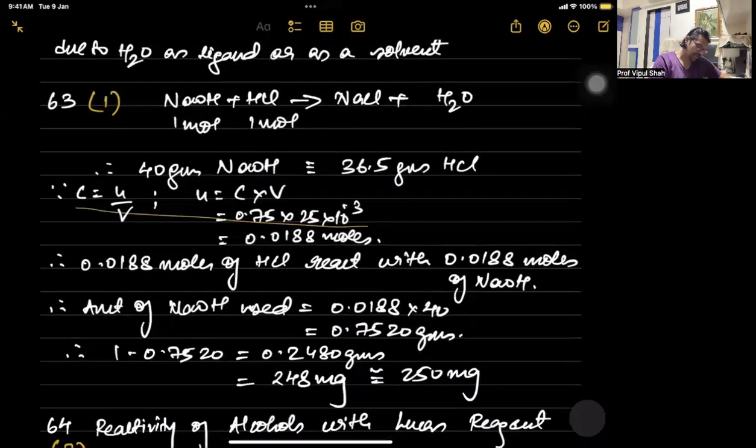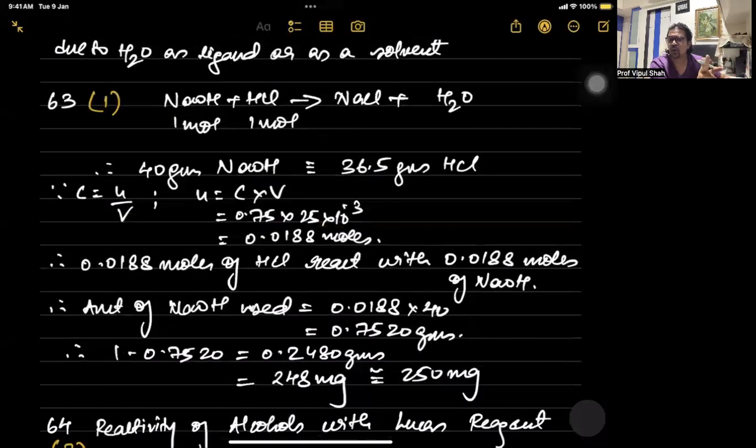Normal neutralization reaction: NaOH and HCl gives us NaCl and water. Both are 1 mole. NaOH molar mass is 40 grams, HCl is 36.5 grams. Concentration C we know is N by V, so number of moles is concentration into volume. It is 0.75 molar into 25 ml. So I've taken 25 into 10 raised to minus 3, converting the ml to liters.